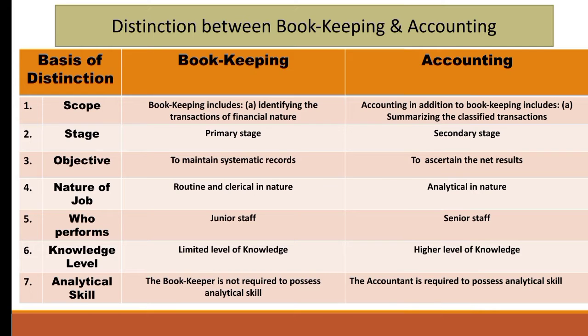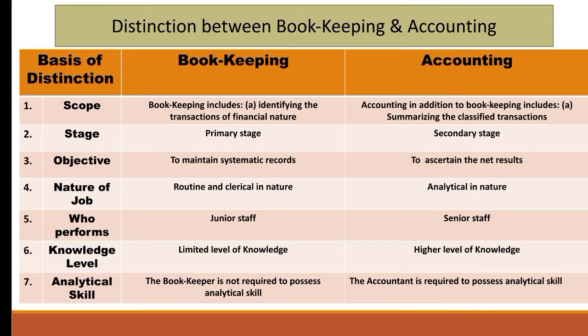Third is objective. The objective of bookkeeping is to maintain a systematic record of the transactions of financial nature. Whenever there is a point on bookkeeping, we just have to understand that it is all about recording the transactions. Whereas the main objective of accounting is to ascertain the results. Which results? About the profitability and financial position of the business. The fourth point is nature of job.